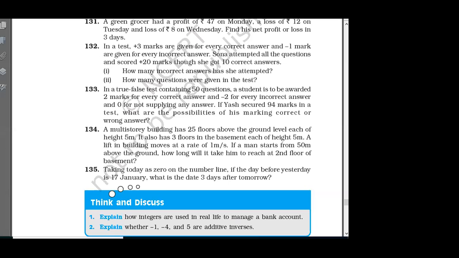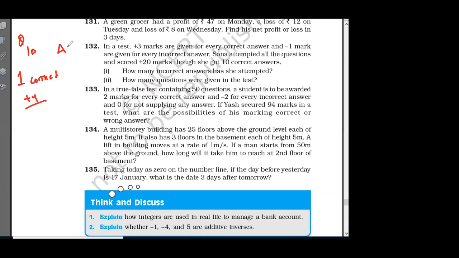Forget about 133. Just think about a problem. Suppose we have 10 questions. For every one correct question, you will get plus 4 marks. So tell me, step by step, what is the total marks? 40. Okay, very good.